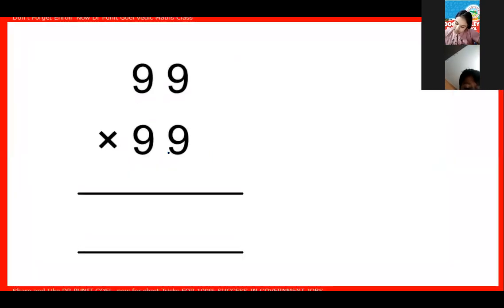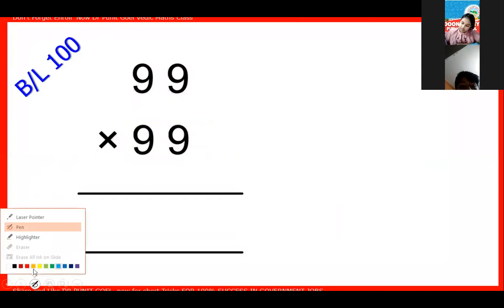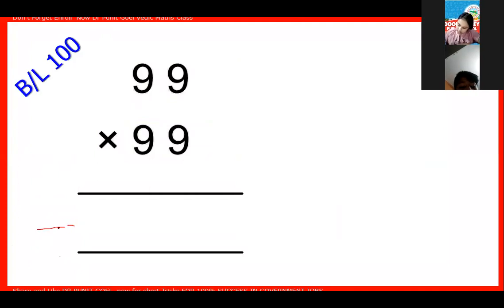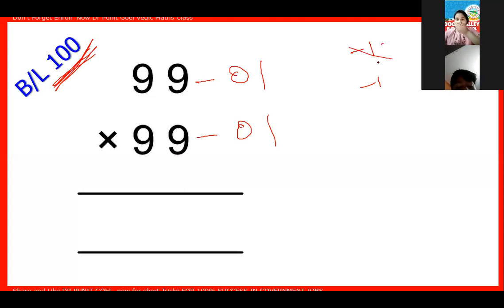Now see, it can also be done by the 100 balance method, but because it is less than 100, not more than 100, I will take the sign minus here. It is less than 100 by 01. Now, note minus 1. Don't write minus 1, you will write 01.